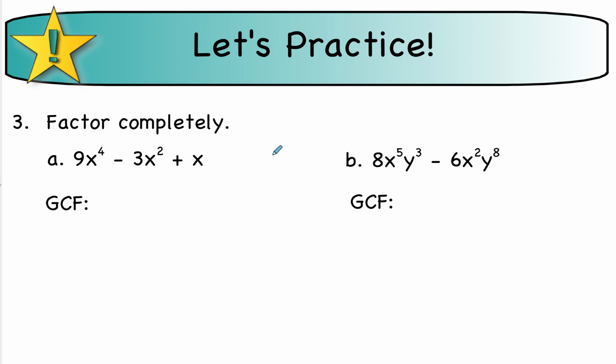So here's some more practice. It says factor completely. Well, what's common to all three terms? We have one term, two terms, three terms. Well, the coefficient in front of x is 1, so there's no number that we can take out, but we can take out the x.